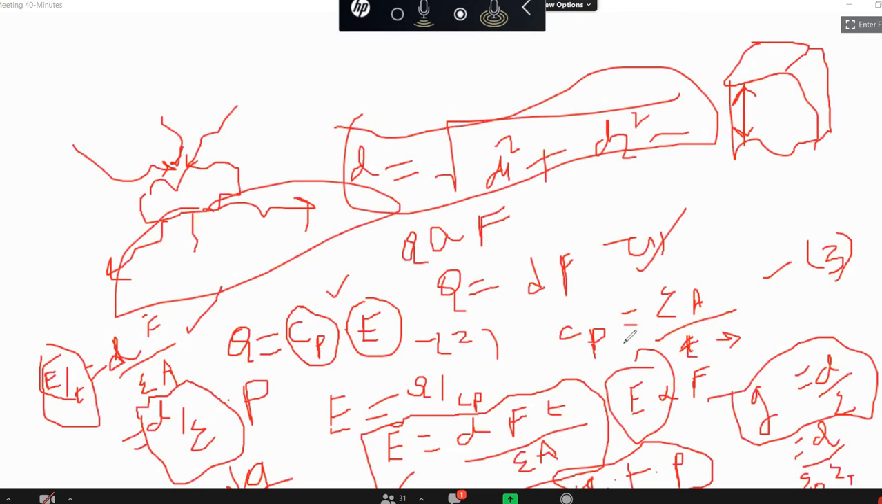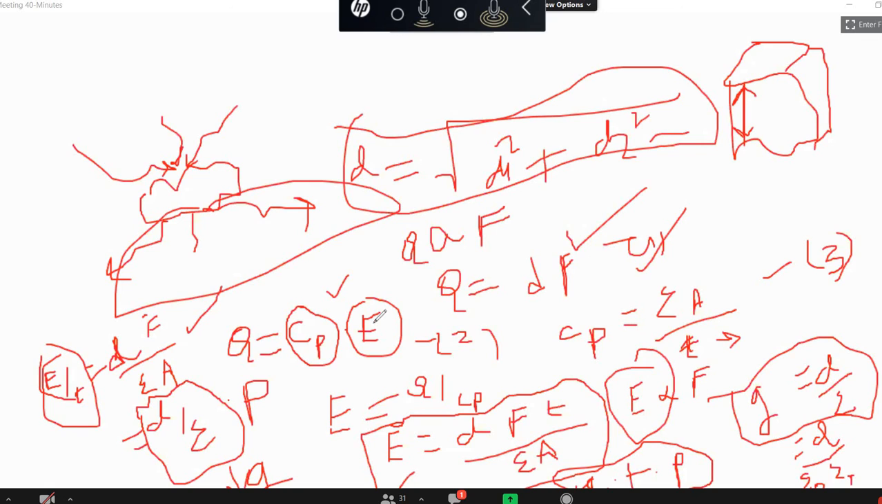The first step is Q proportional to F: charge proportional to force. Charge equals d into F, where d is the charge sensitivity. This is the first equation. The second equation is Q equals Cp into E, because Q equals CV. Here C means the piezoelectric capacitance, represented as Cp. E can also be represented as V, but I have used E because it is the induced EMF.